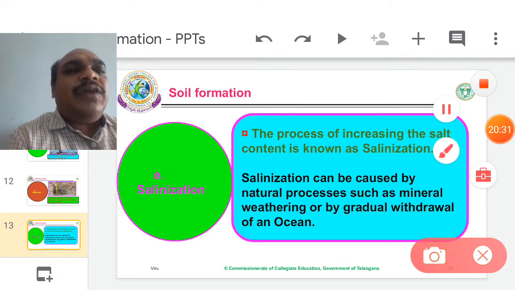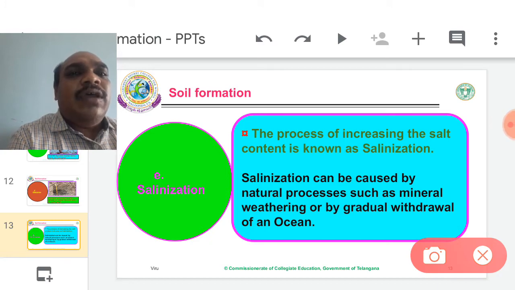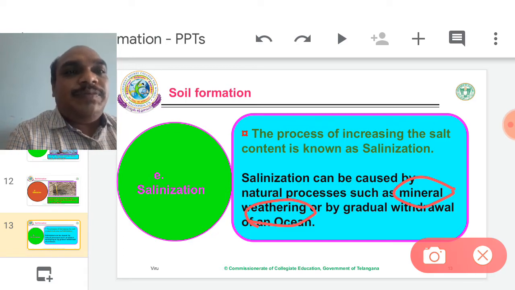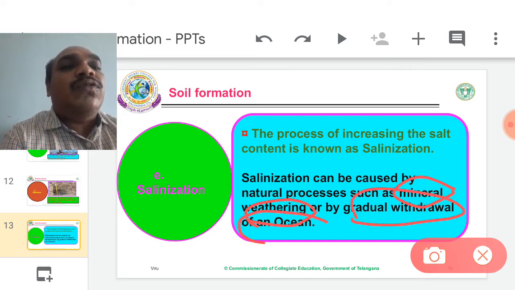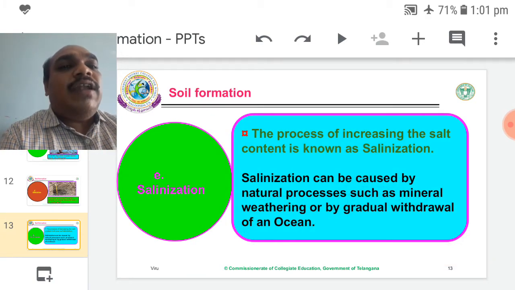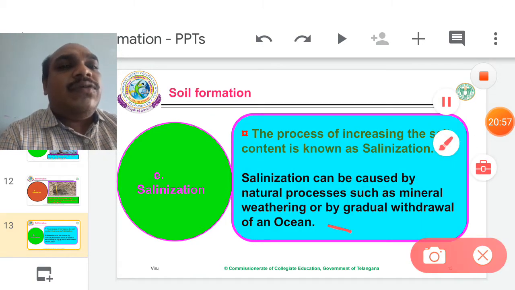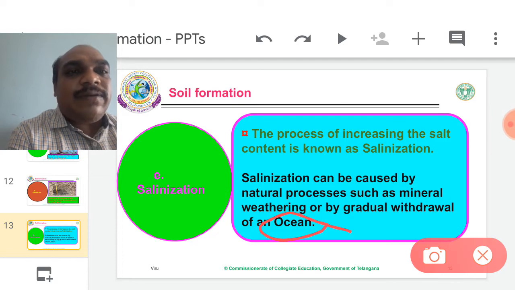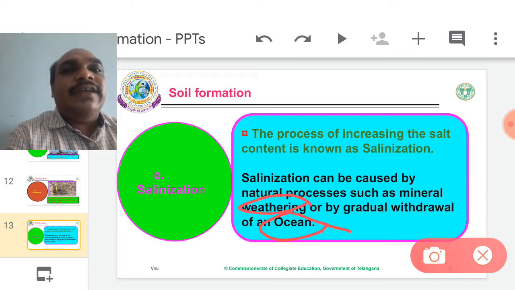the process is caused by many natural causes. Either mineral weathering. Salinization causes, one is mineral weathering. Another one is withdrawal of oceans. So it is very common in coastal areas. Withdrawal of oceans as well as mineral weathering, these two phenomena create salinization in the soils.